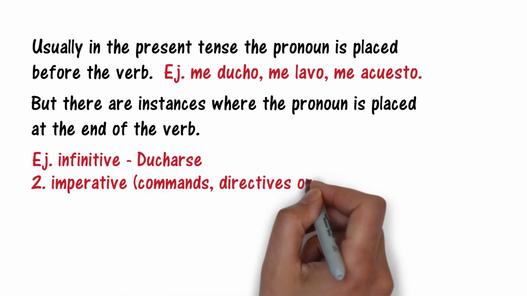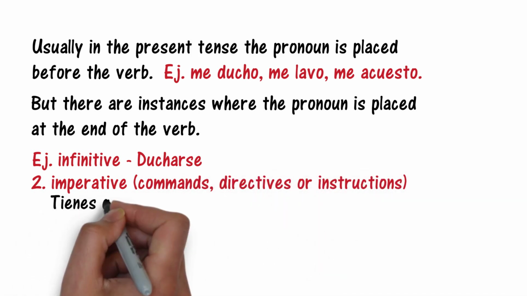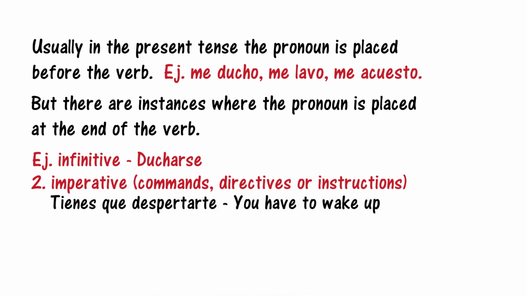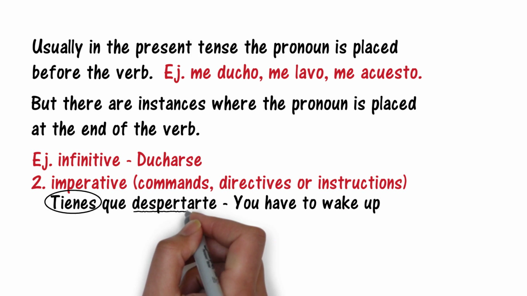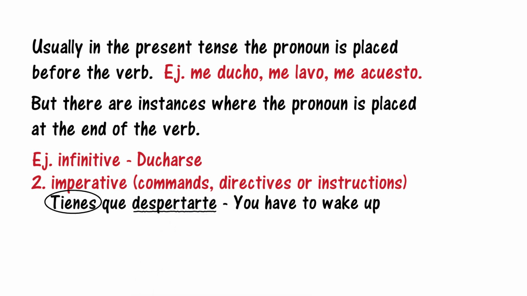Imperatives are commands, directives, or instructions. For example, tienes que despertarte, which means you have to wake up. Normally, when the pronoun is placed after the verb, they are not conjugated, and usually in sentences that have two verbs, the second verb is maintained in the infinitive, like we have in our first example, tienes que despertarte. Now our first verb is tener, which has been conjugated to tienes, and our second verb is despertarte. So despertarte is not conjugated. The infinitive is maintained together with our reflexive pronoun.